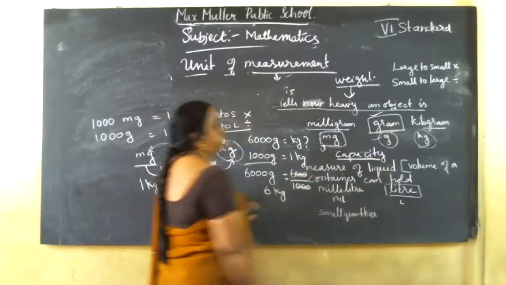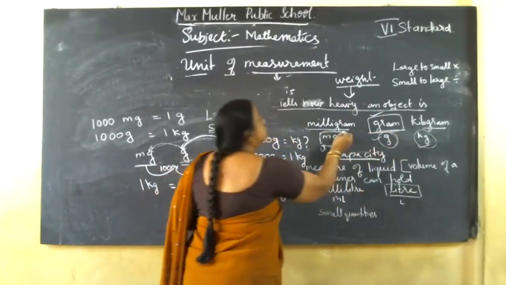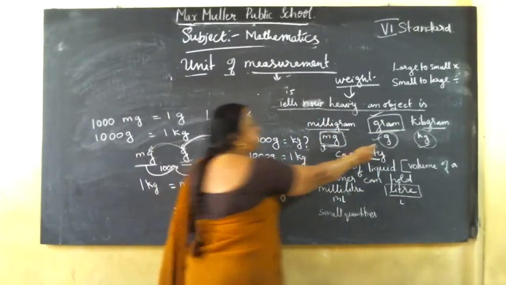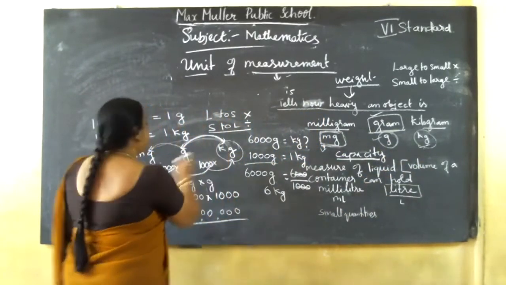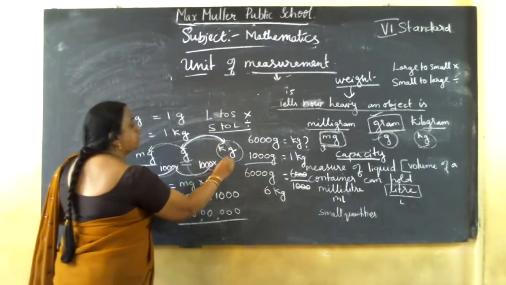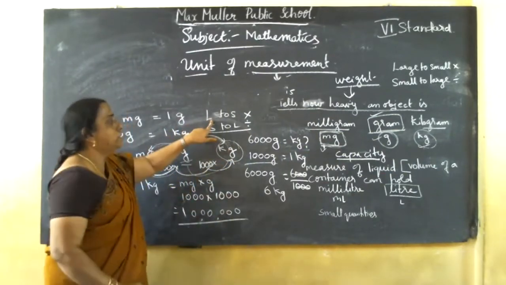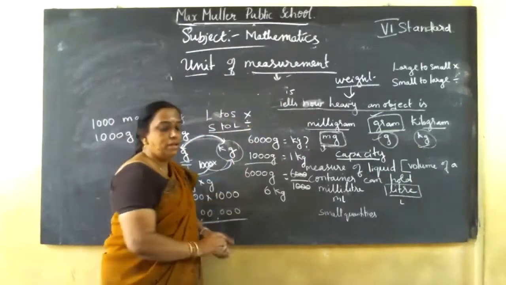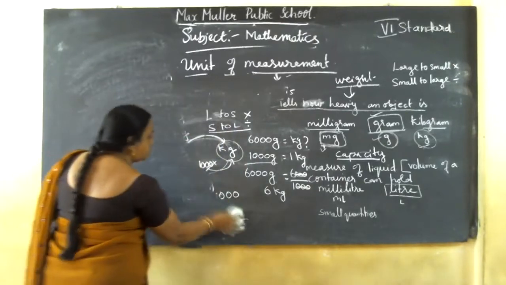Now weight tells us how heavy an object is. So units of weight are milligram, gram and kilogram. Milligram is denoted by mg, gram by g, and kilogram by kg. Here, 1000 mg equal to 1 gram, 1000 grams equal to 1 kg. We can convert one unit to another: larger unit to smaller unit, multiply; smaller unit to larger unit, divide. Clear? While solving a textbook question, I'll explain this again.